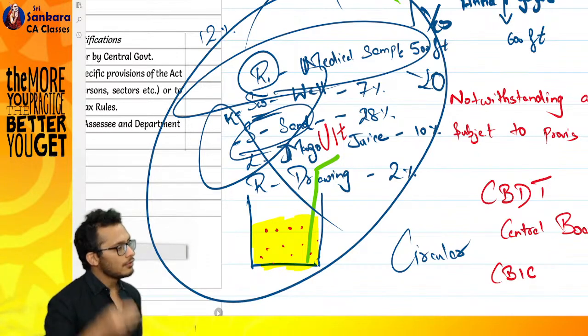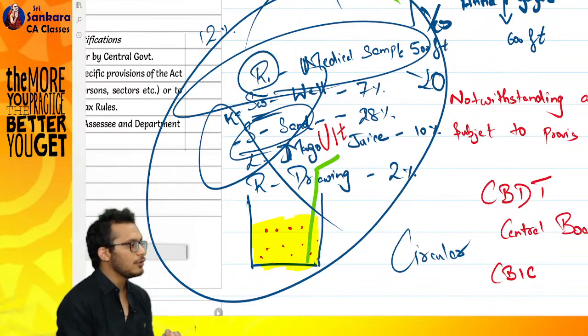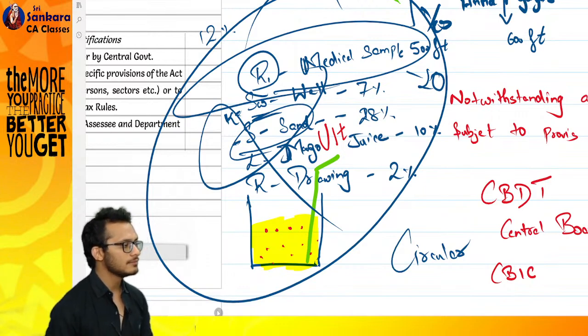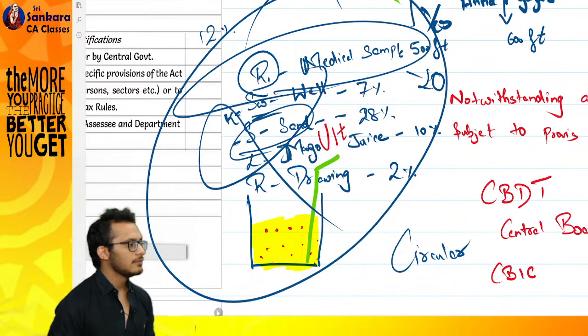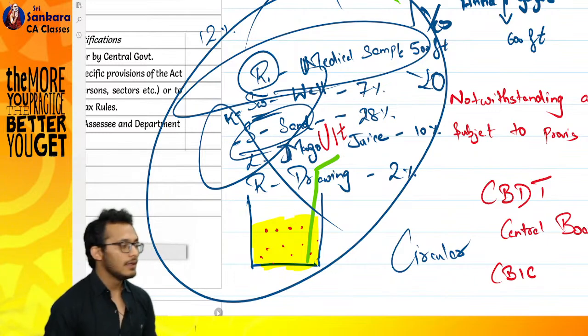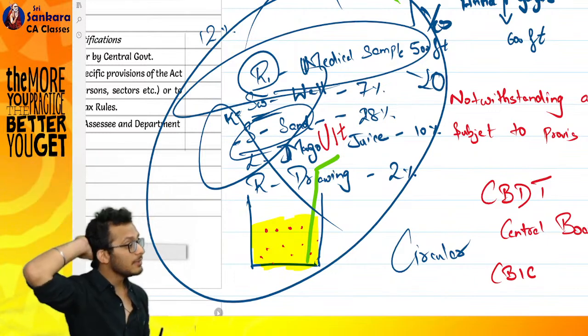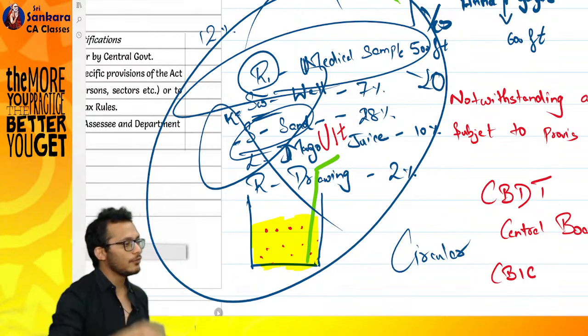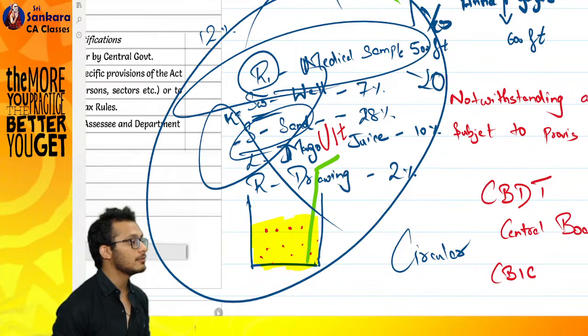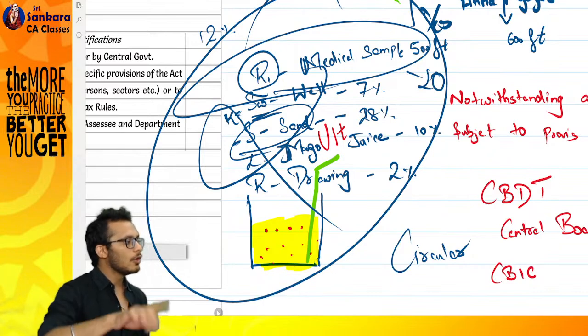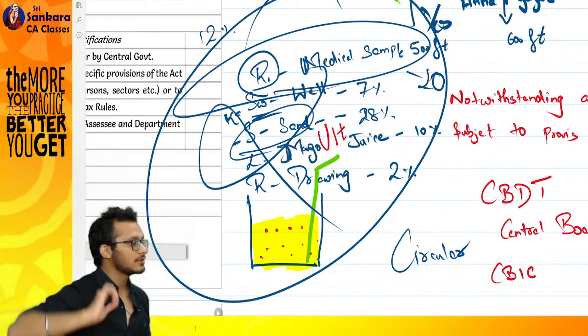You will go to the CBDT and say, sir, I wanted to file it on 31st July, but I could not file it because of a problem. Please extend the due date. Tomorrow, will the CBDT officer extend the due date only for you, or for everyone in the world? Yes or no? Tomorrow, he extended the due date, made it 31st August.